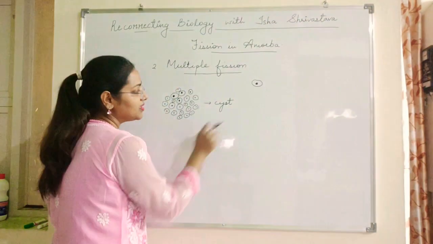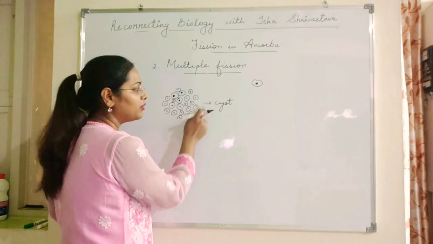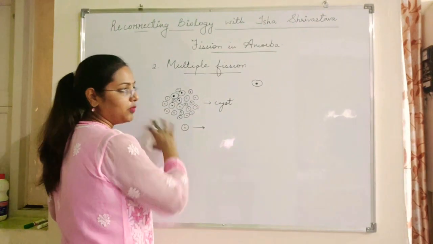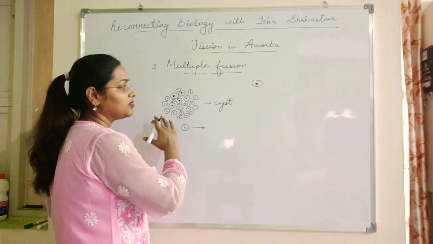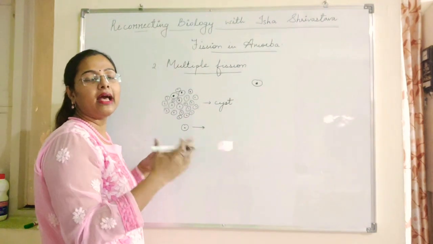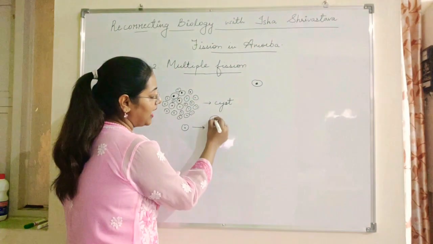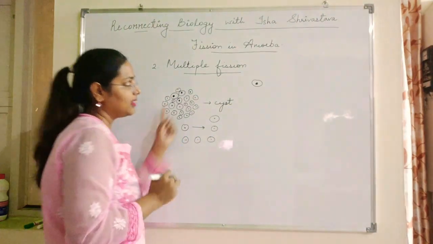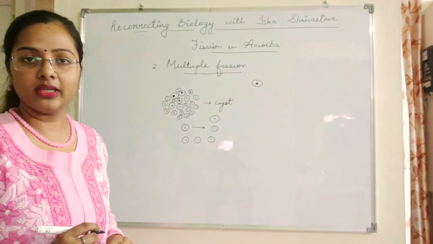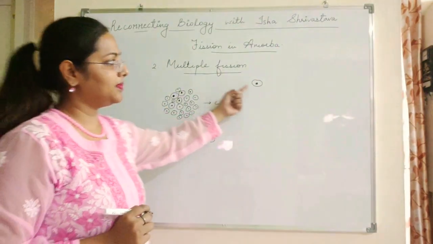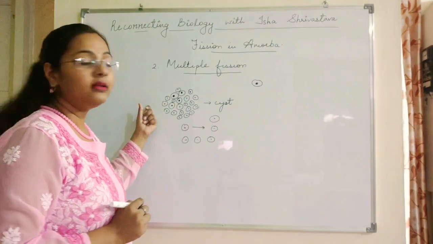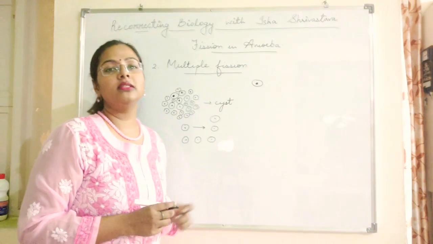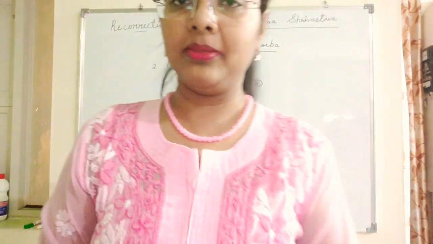So before the formation of the cyst, one amoeba was present, and once the cyst broke down, the amoeba was dispersed into the surroundings and multiple amoeba were seen. This is called multiple fission. In binary fission, one cell will be split into two daughter cells, and in multiple fission, one parent cell will be split up into many daughter cells. This is the difference in types of fission in amoeba.